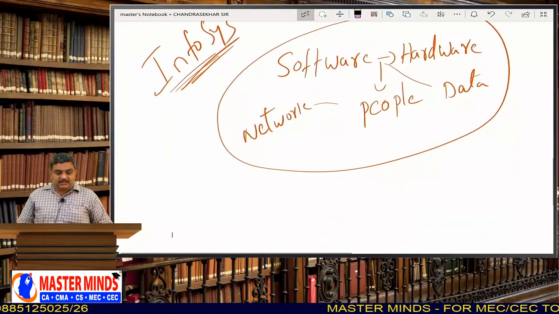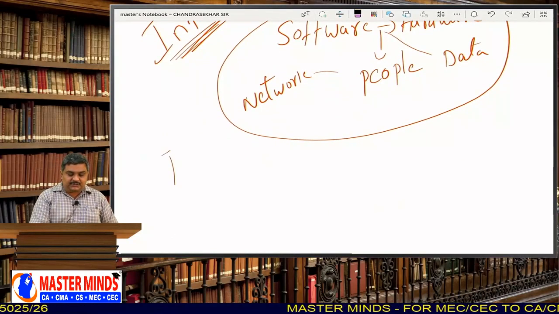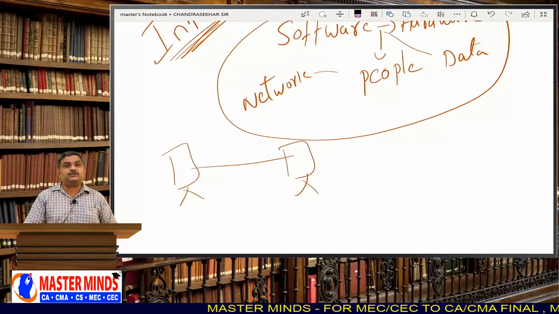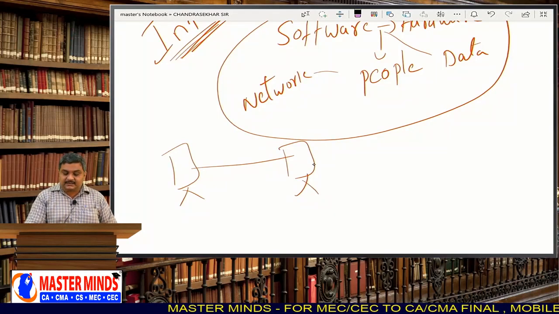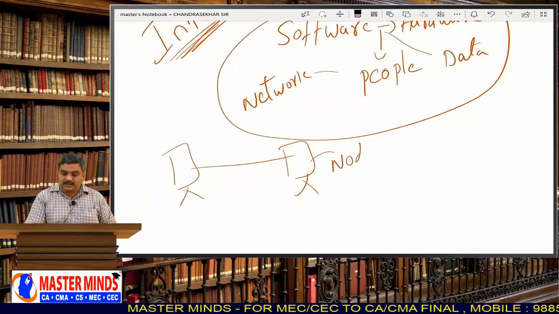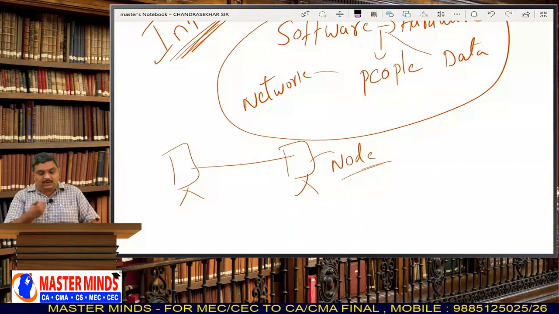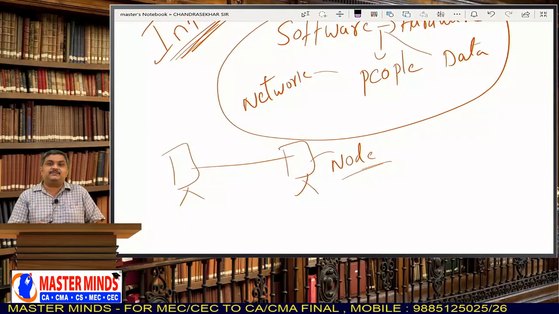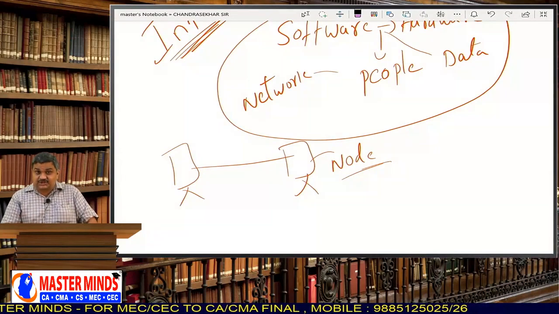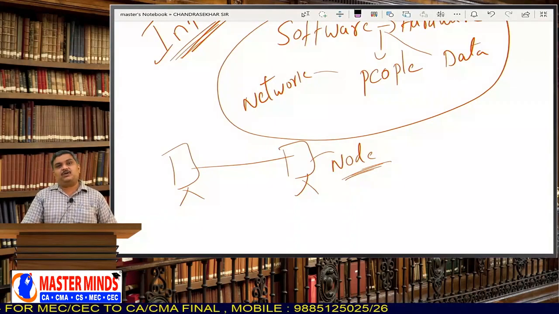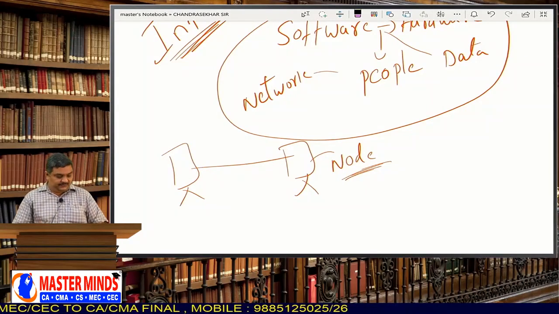In networks, generally the network will be like this. There is one computer here and another computer here, and we have to join these two computers, and this is called a node. Of course, we have different terminology for this. We can call it a node, a client, a workstation. We can call it by different names, but in general we will call it a node.